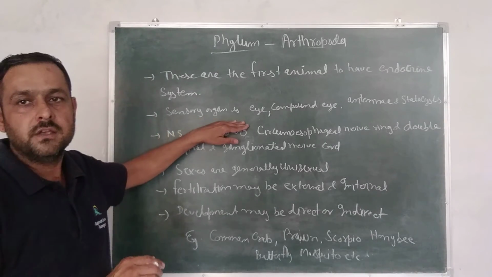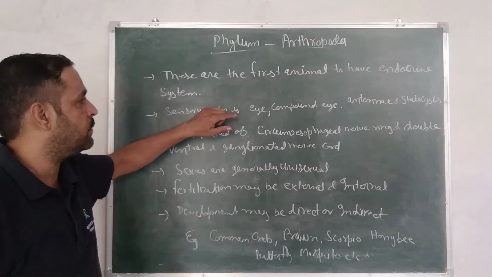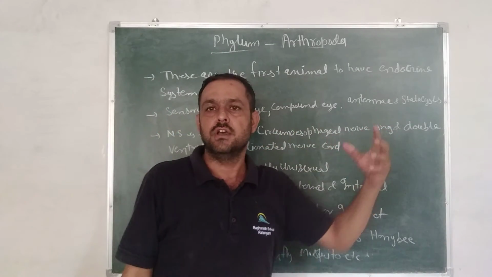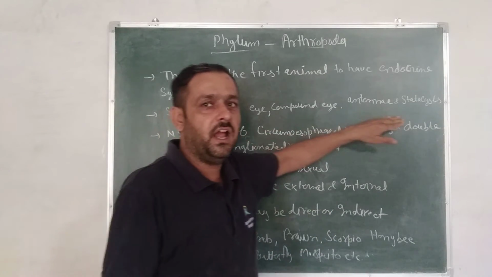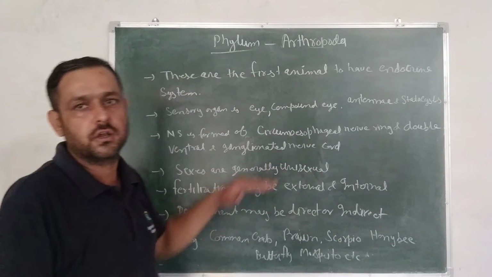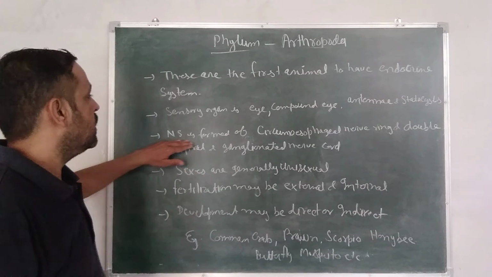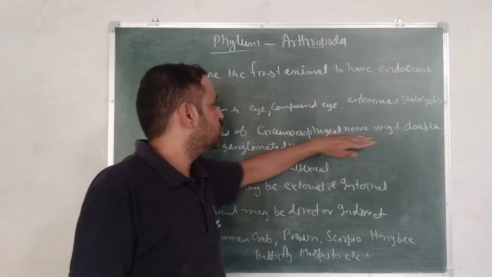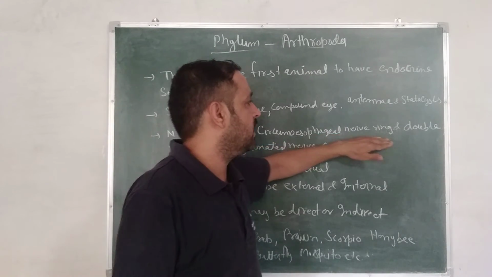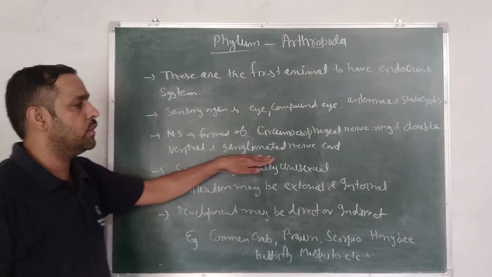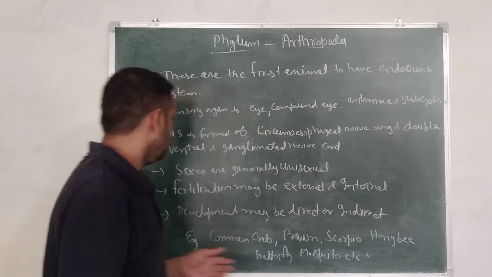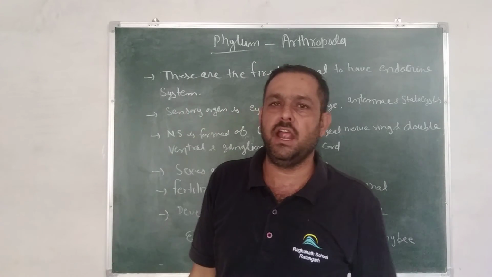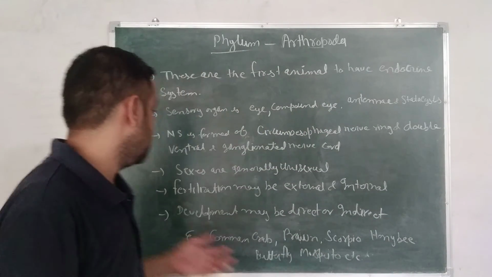Next, sensory organs. Many sensory organs are found in Arthropoda. First, eye. Second, compound eye. By compound eye, their vision is mosaic vision. Antenna and statocyst are also sensory organs found in Arthropoda. Next, the nervous system is formed of a circumoesophageal nerve ring and a double ventral ganglionated nerve cord. Next, sexes are generally separate, meaning male and female animals are differentiated.